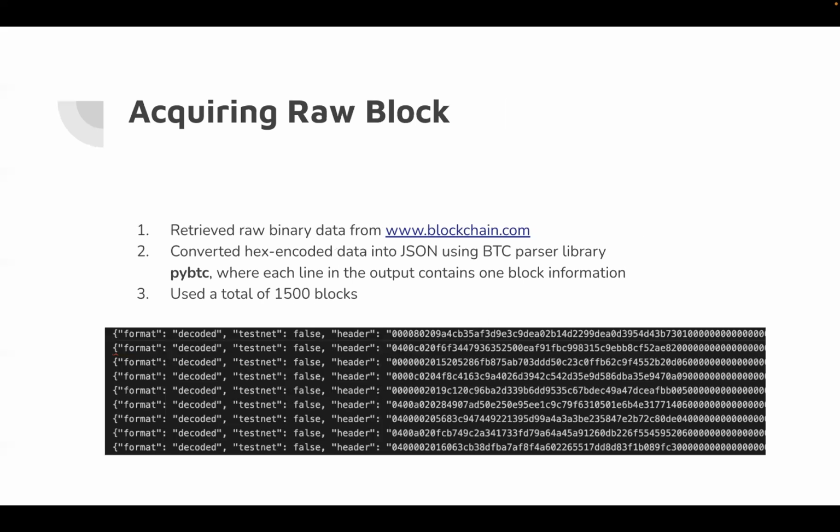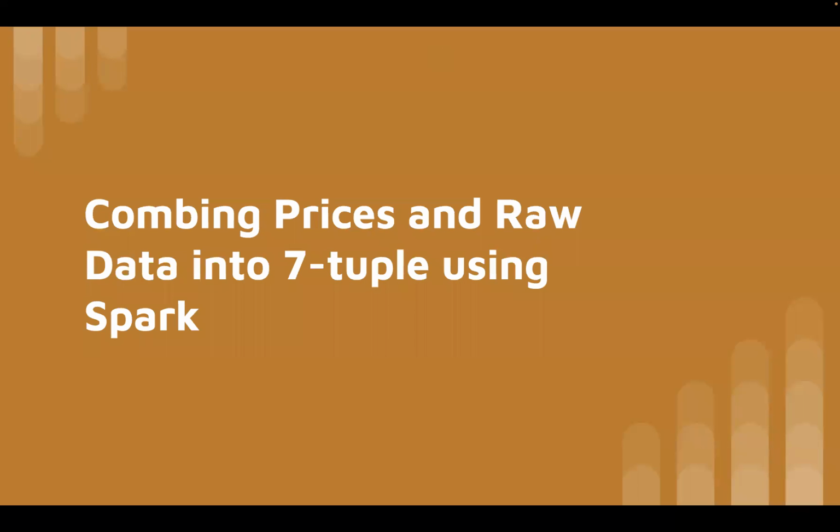In terms of acquiring raw block data, we retrieved raw binary data from blockchain.com, where we use the API. Then we converted the hex encoded data into JSON format using a Bitcoin parser library called PYBTC, which outputs the block data on one line in a text file. The number of blocks we used is 1,500 blocks.